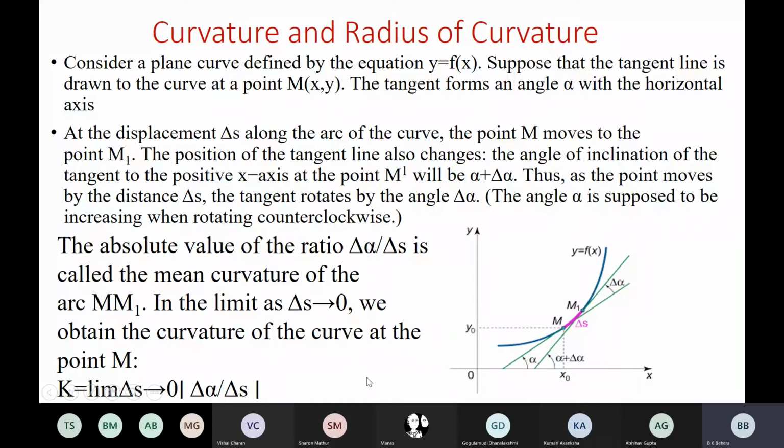So this concept you have to understand, and that's why I'm showing it in advance so that you are clear why this concept is considered in this way. The absolute value of the ratio del alpha over del s is called the mean curvature.